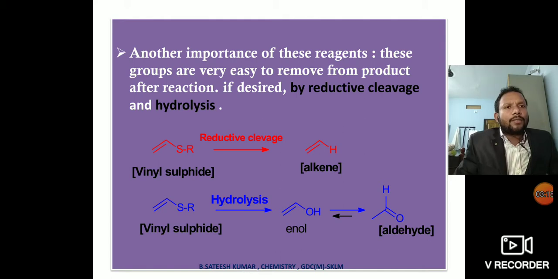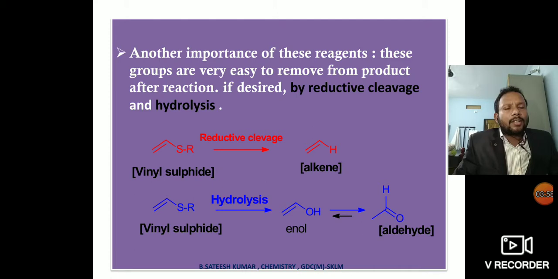See the equations of reductive cleavage and hydrolysis in this slide. Here vinyl sulfide undergoes reductive cleavage or reductive fission to give alkene. What is reductive cleavage? Reductive cleavage means the cleavage of the sulfur-carbon bond by addition of a hydrogen source. That cleavage or fission is called reductive fission.